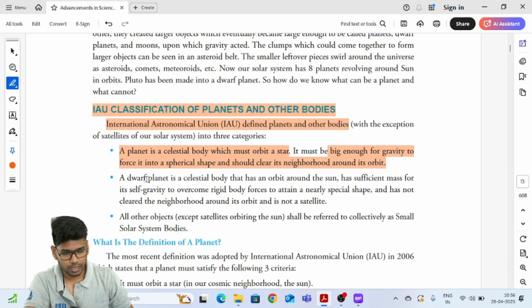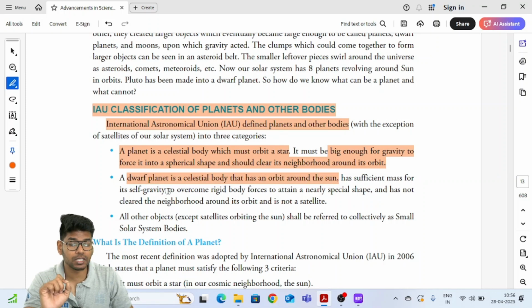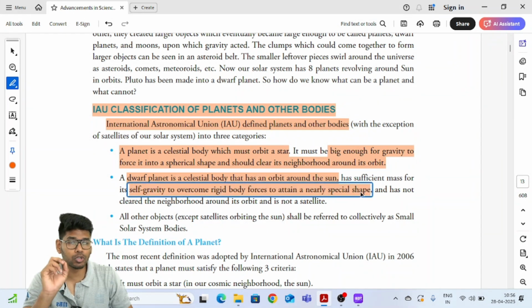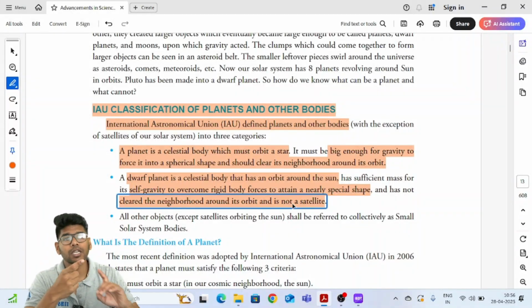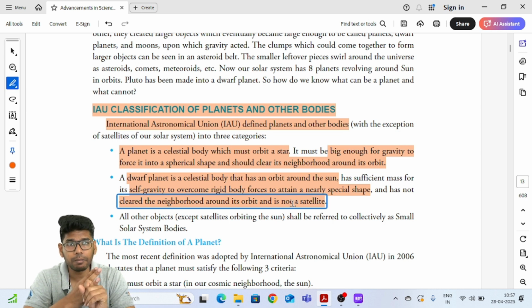And the next one, a dwarf planet. So what do you call a dwarf planet? It is a body that has an orbit around the Sun, but sufficient mass is not present for its gravity to overcome the force to attain a nearly spherical shape, and it has not cleared the neighborhood orbit, and is not a satellite. That means it should not be a satellite, and the size has to be sufficient to form a spherical shape, and at the same time it should have its own orbit. These are the conditions for a planet.